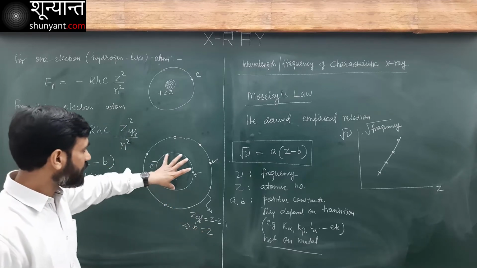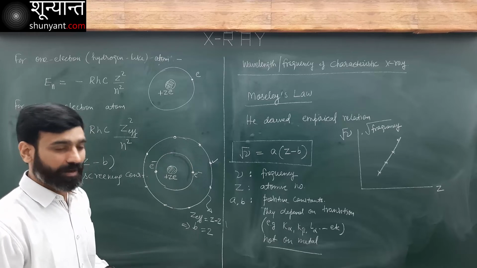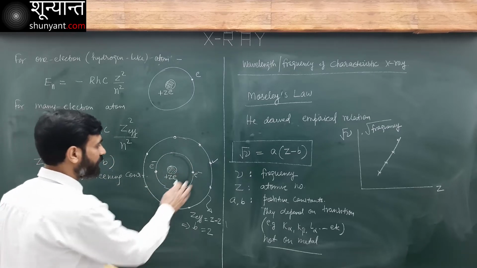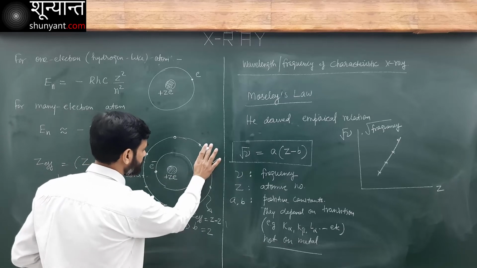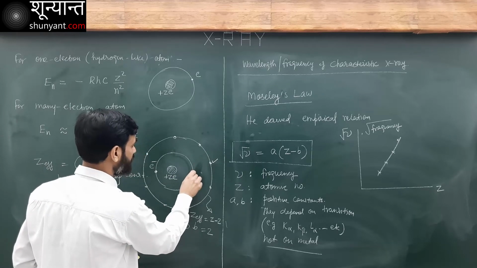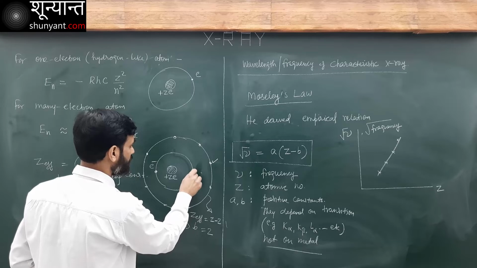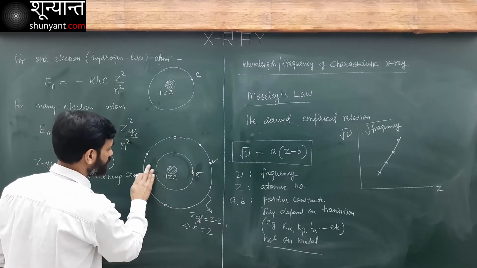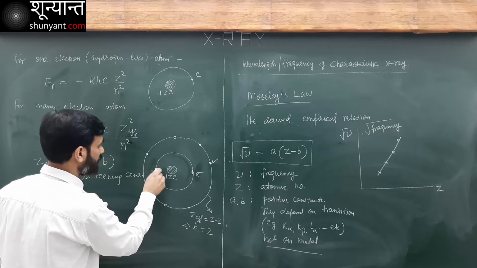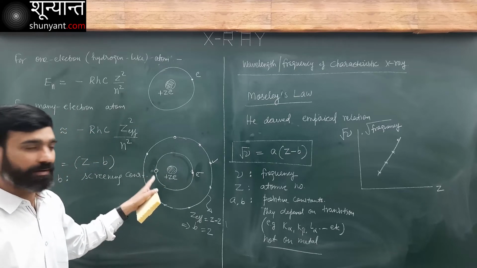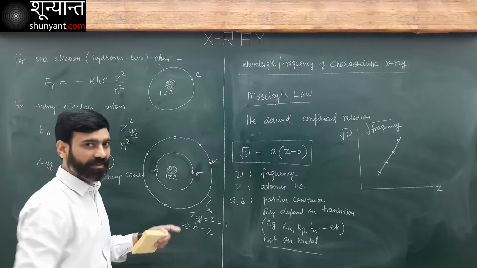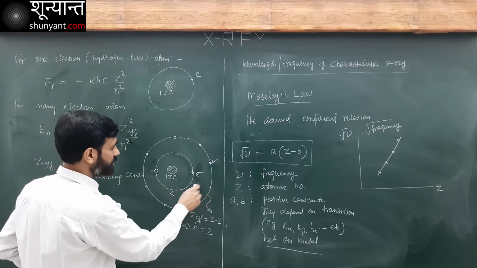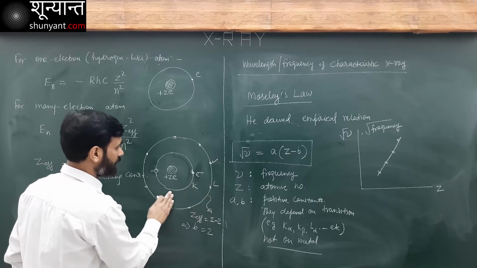If I have two electrons here, okay, now if I have one vacancy, let's say I have one electron here, but here I have a vacancy. There is no electron here. I have only one electron. That means there is a vacancy in the K shell. This is the K shell, this is the L shell.